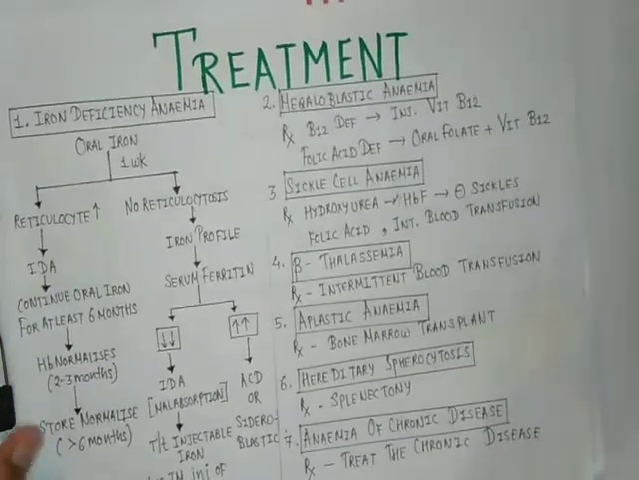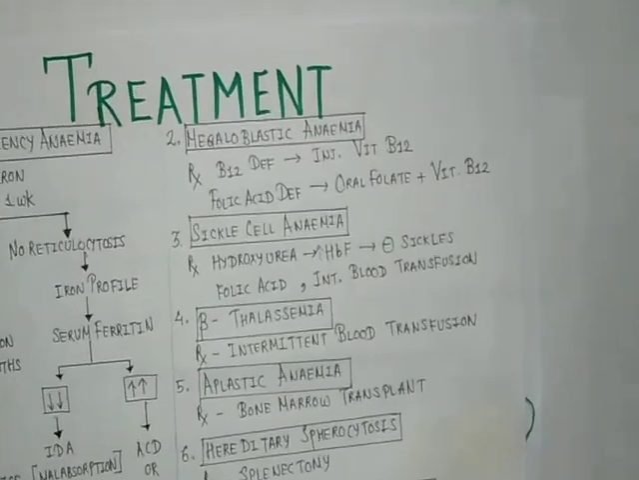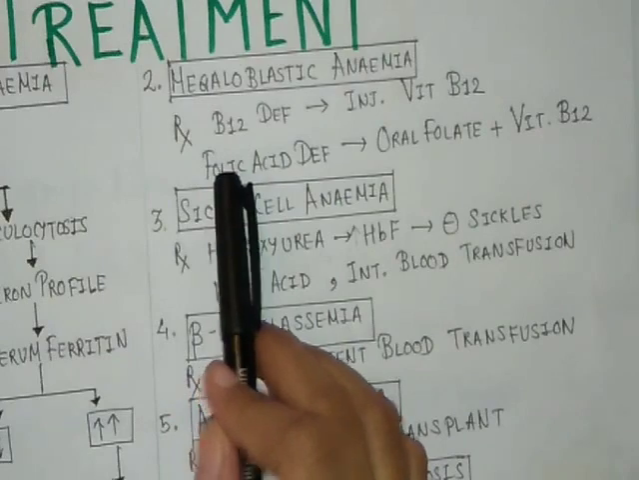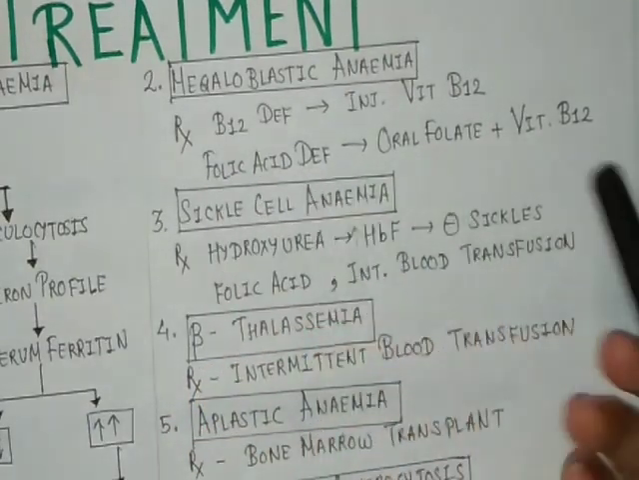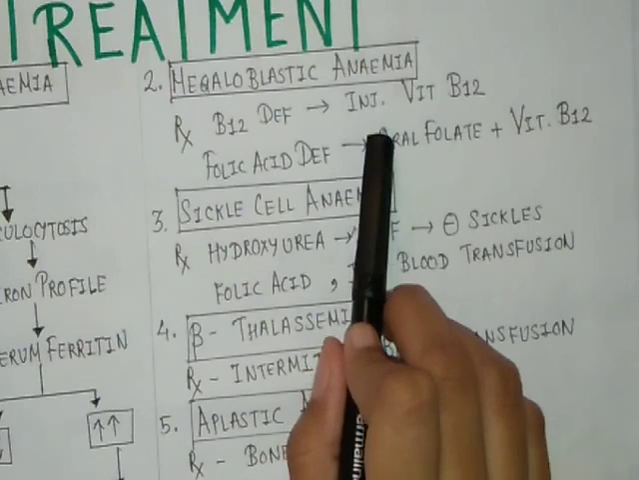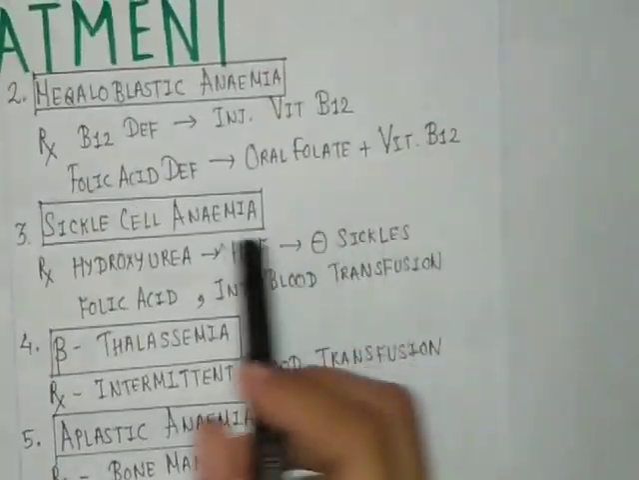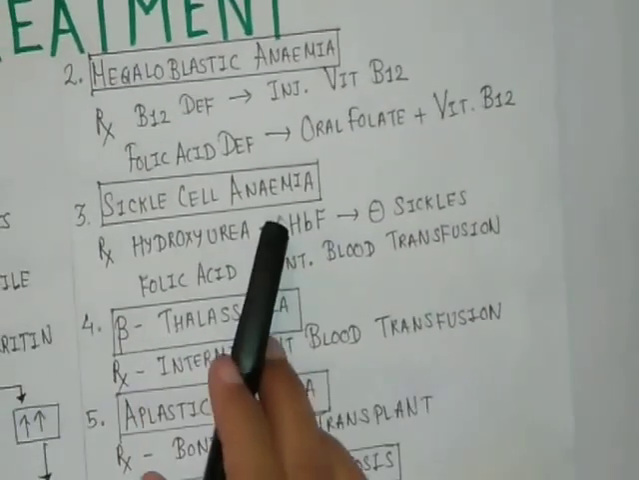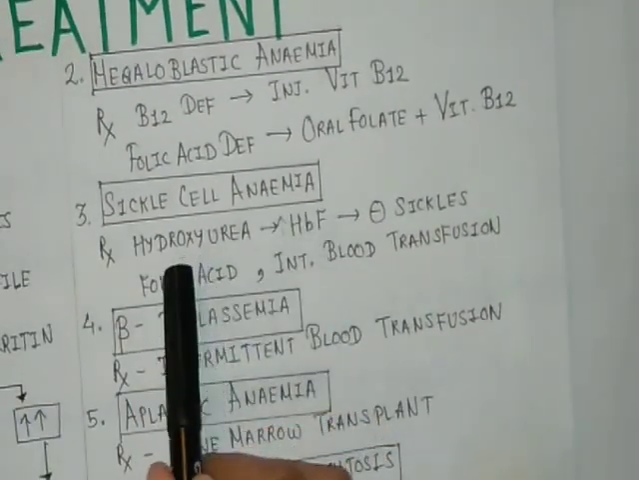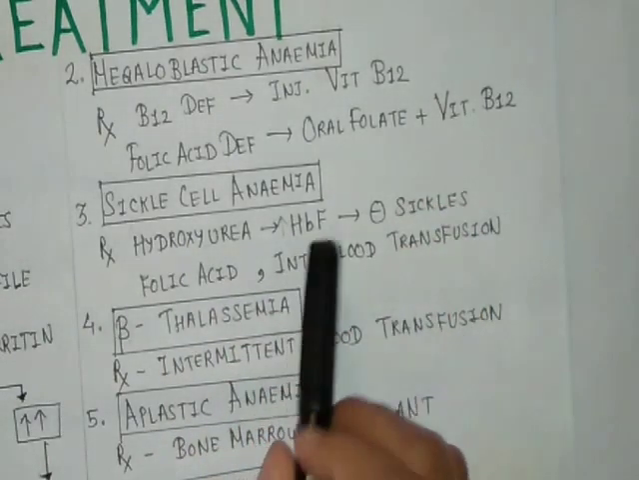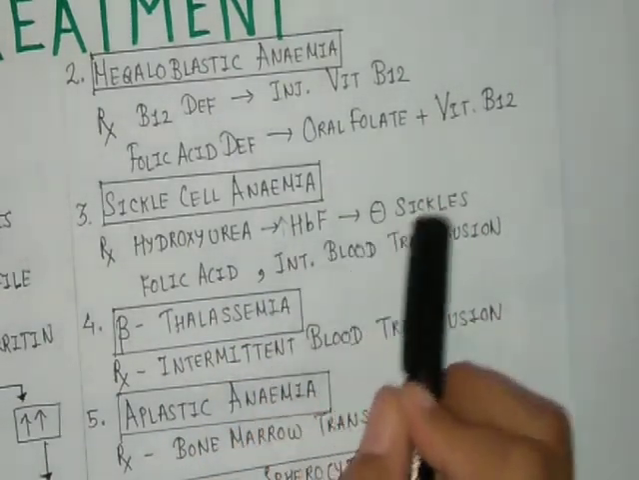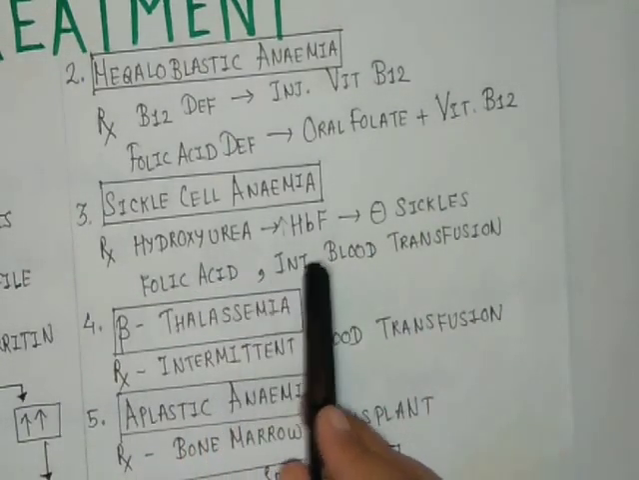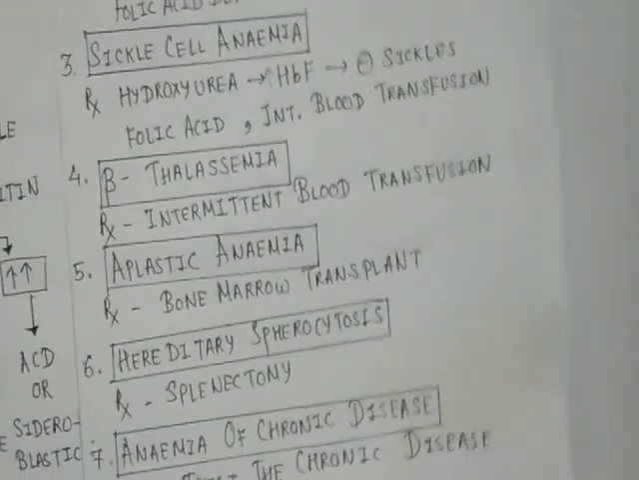Next we will see megaloblastic anemia, as megaloblastic anemia can be caused due to B12 deficiency or folic acid deficiency. So in B12 deficiency we will give injectable vitamin B12, and in folic acid deficiency we will give oral folate plus vitamin B12. In sickle cell anemia, the treatment starts with hydroxyurea, which increases the fetal hemoglobin, which inhibits sickling. Along with hydroxyurea, we have to give folic acid and intermittent blood transfusions also for better results.